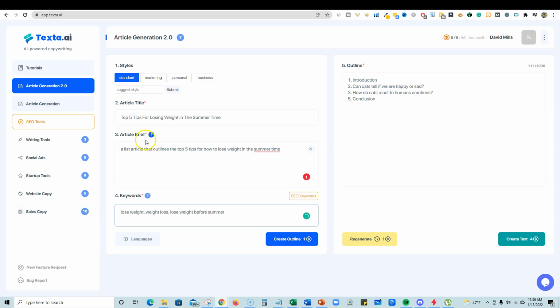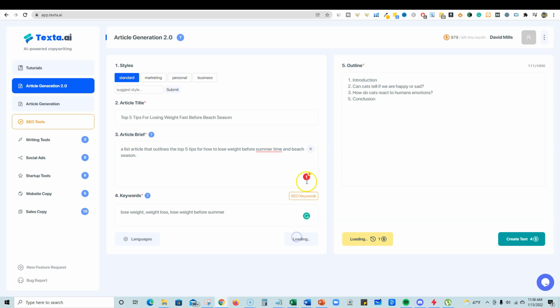Actually, I'm going to change this: 5 tips for losing weight fast before beach season. Something like that, in the summertime, how to lose weight before summertime and beach season. And that was without doing any research, just coming off the top of my head.